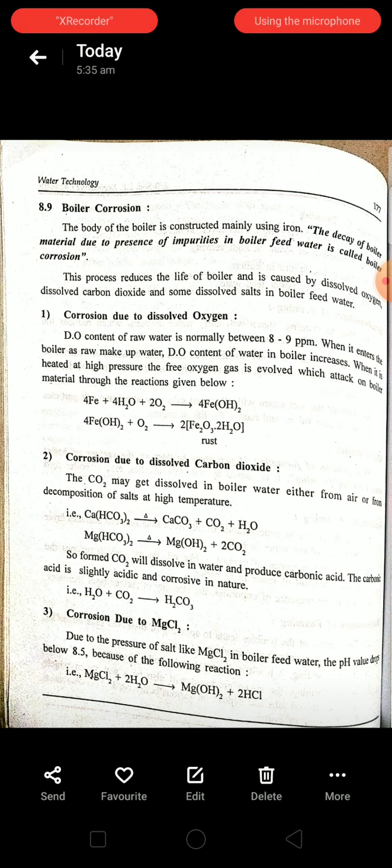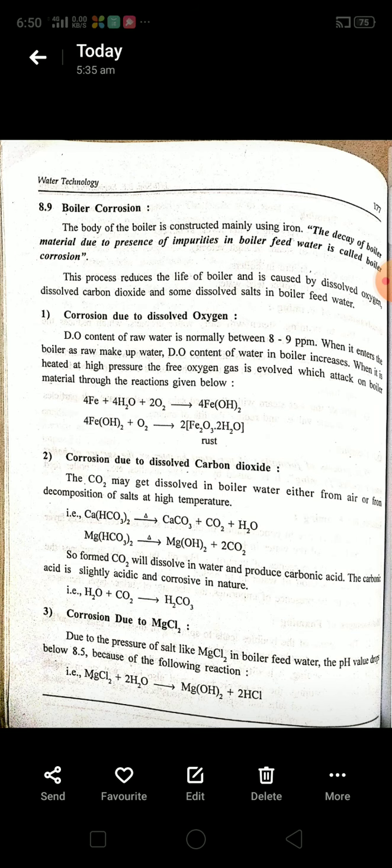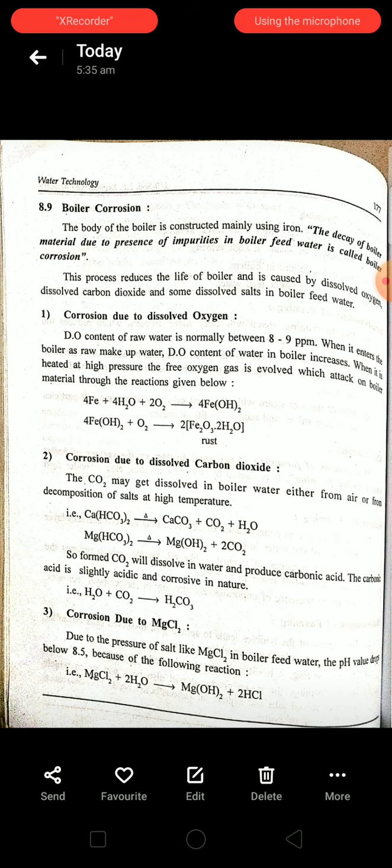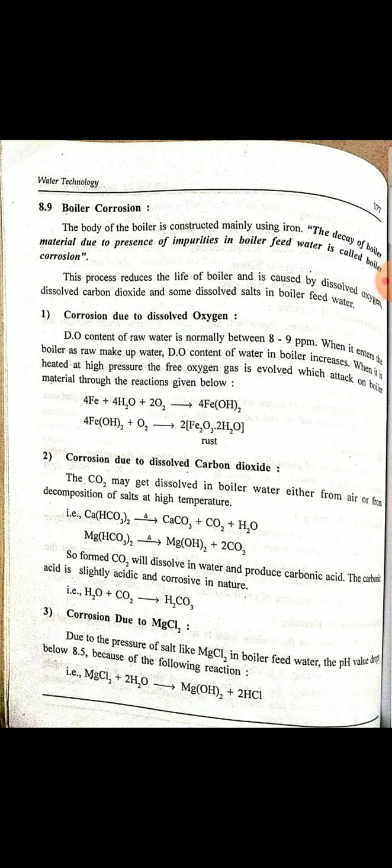Next one is corrosion due to magnesium chloride. Here, due to the presence of magnesium chloride in the boiler feed water, the pH value of the boiler feed water decreases to less than 8.5, below 8.5, due to the formation of magnesium hydroxide.